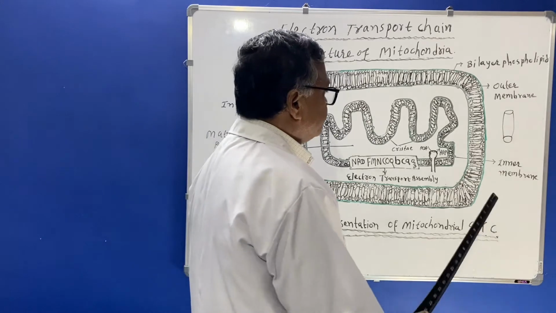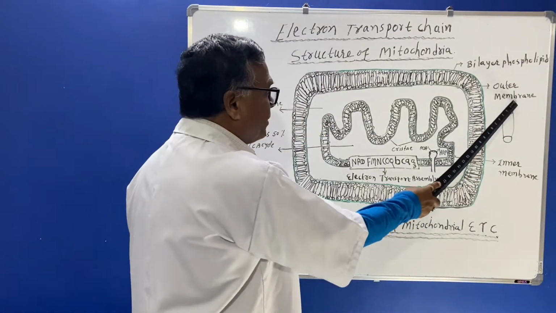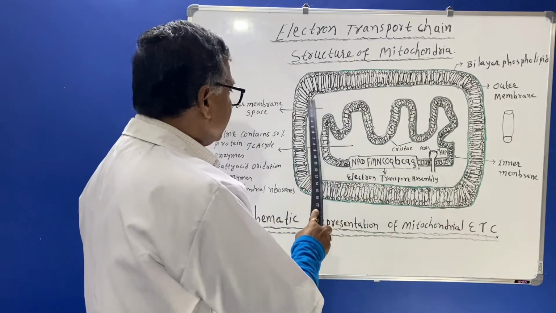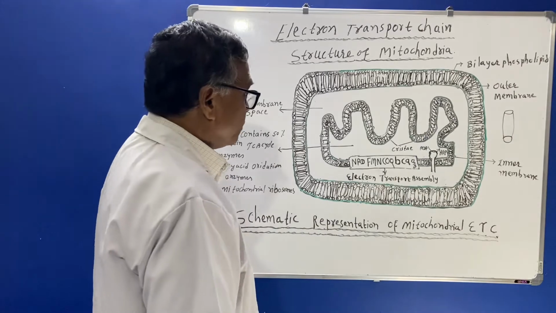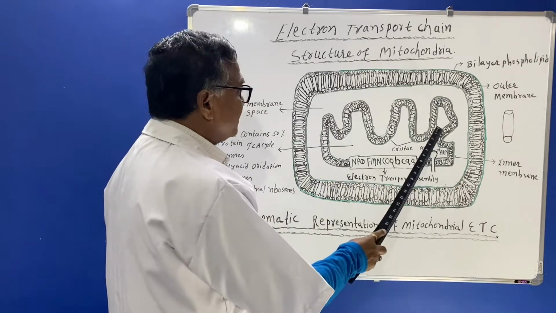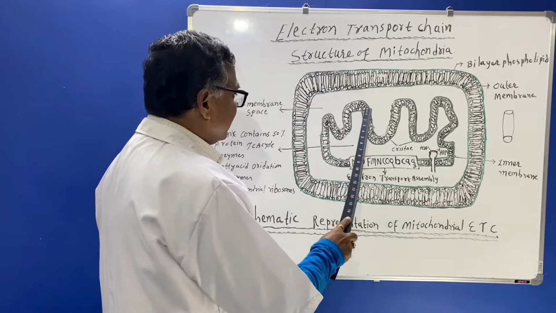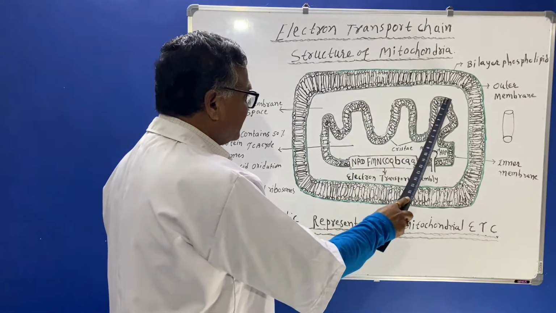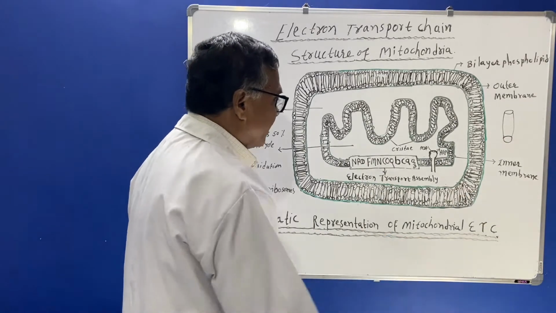So here you should know the outermost membrane consists of bilayer phospholipids, and the inner layer of this mitochondria is called the inner membrane.